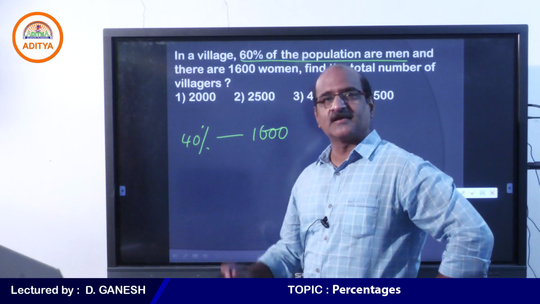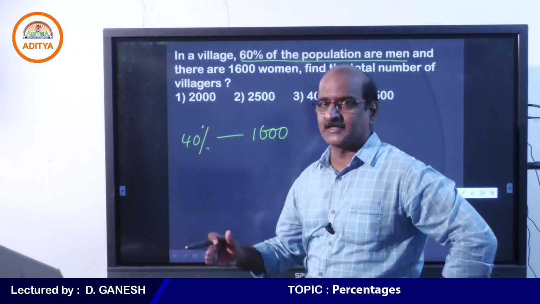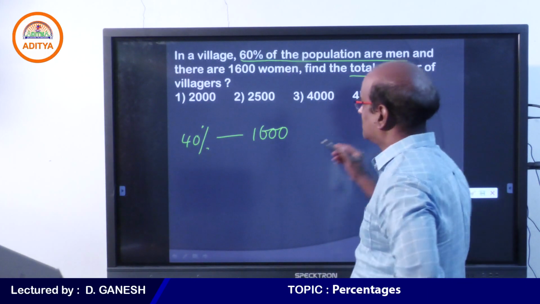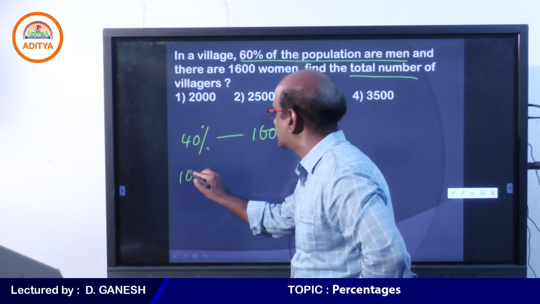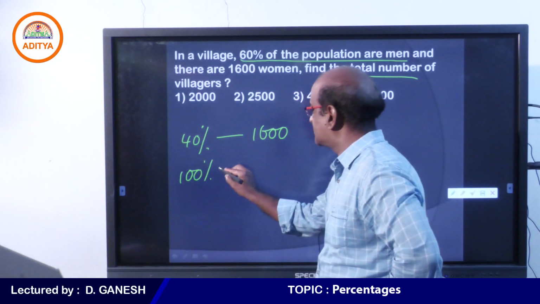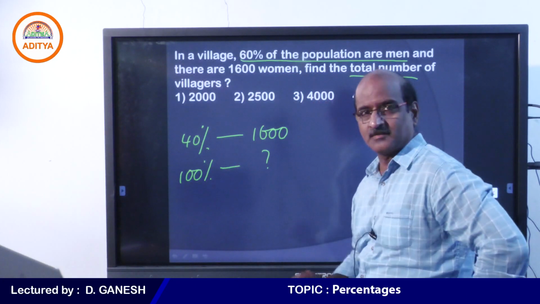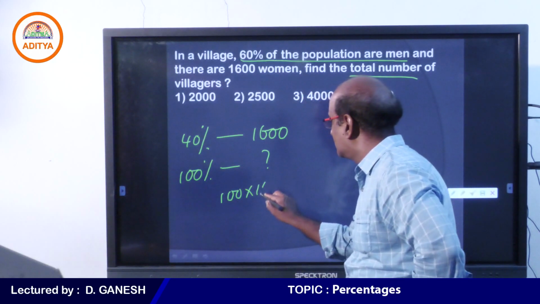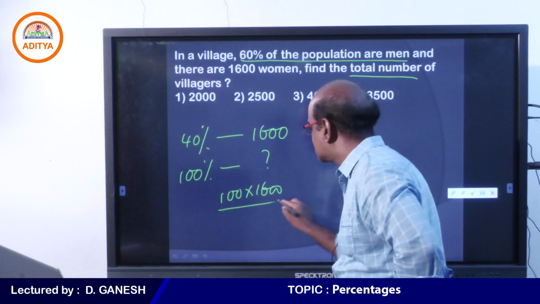So when 40% of the population is equal to 1600, the question is, what is the total population of the village? Therefore I am going to get 100%, because the total is always 100%. When 40% is 1600, I am trying to calculate how much is 100%.